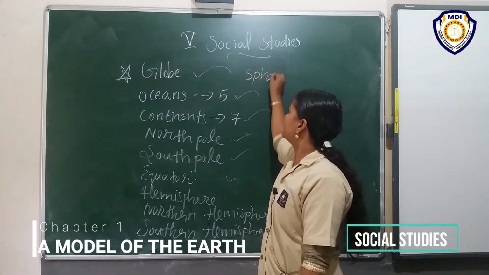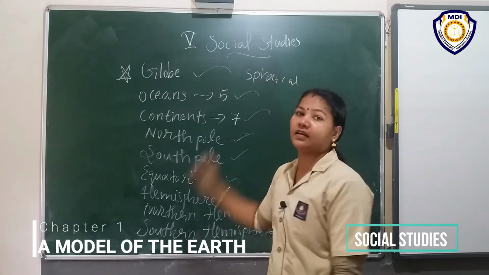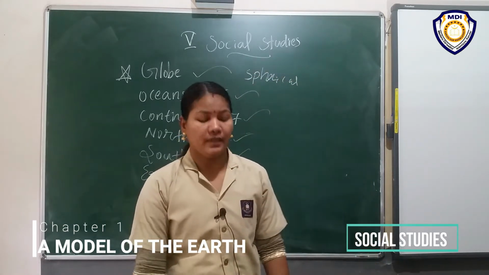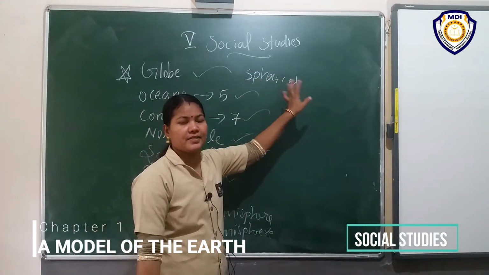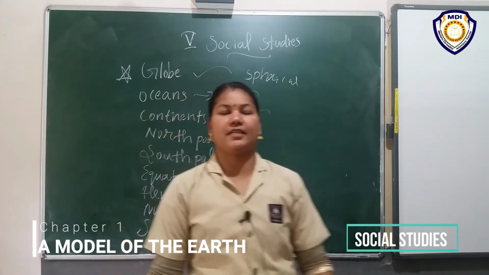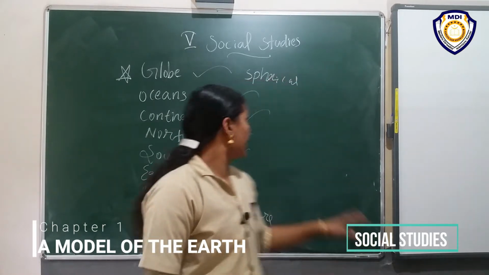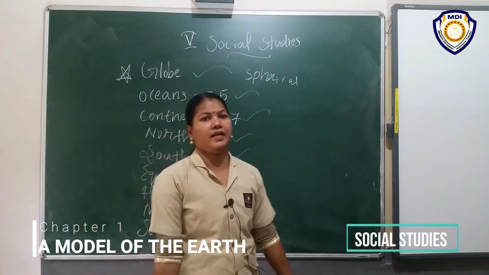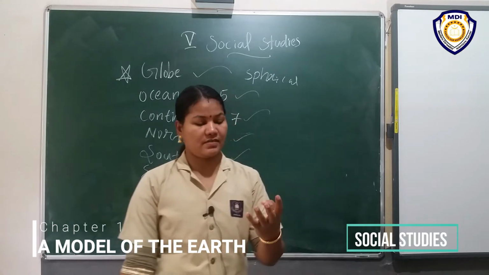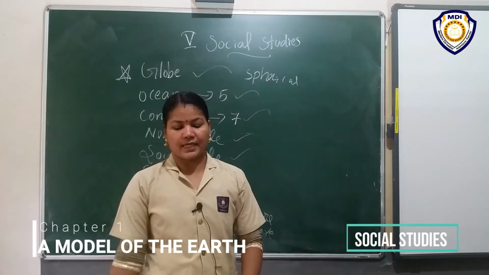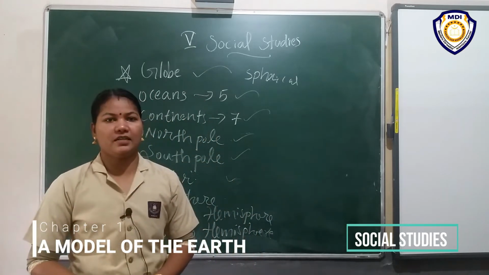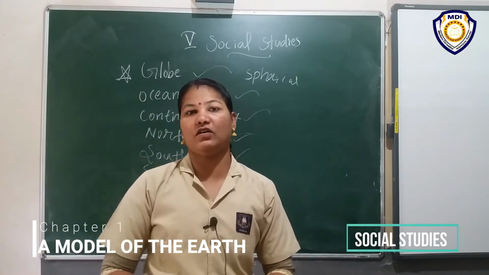It shows the shape, size and location. Then we discussed oceans, mainly 5 oceans. What are the 5 oceans? Pacific Ocean, Atlantic Ocean, Indian Ocean, Southern Ocean and Arctic Ocean.